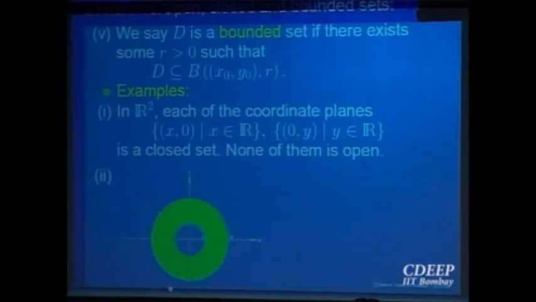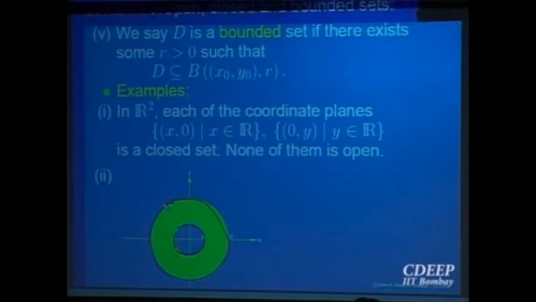For example, the annulus. You look at the annulus ring, where I am excluding this part of the circle and I am excluding that part of the circle. So both the things are excluded. This red thing is not part of the domain and this is not part of the domain. Only the green part is. So do you think it is bounded? Clear? It is a bounded set because it is inside the big circle.